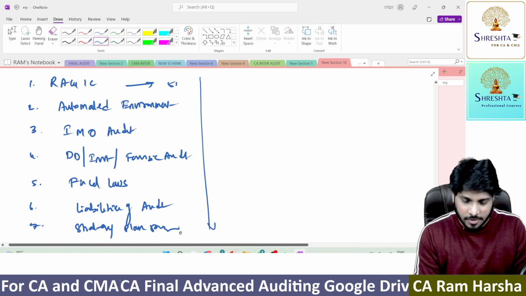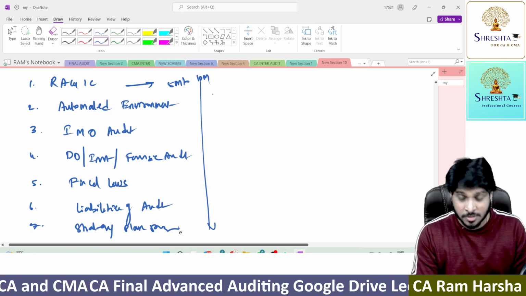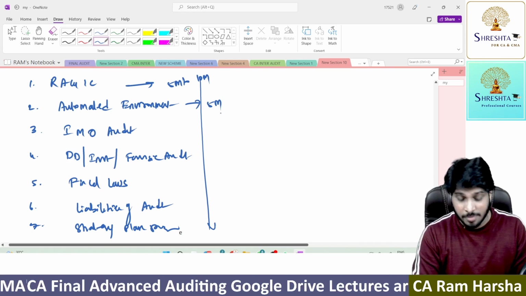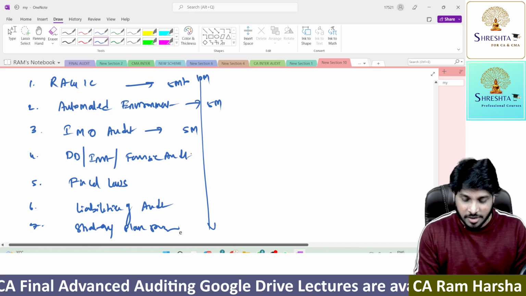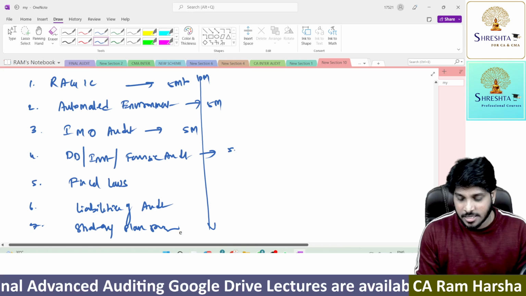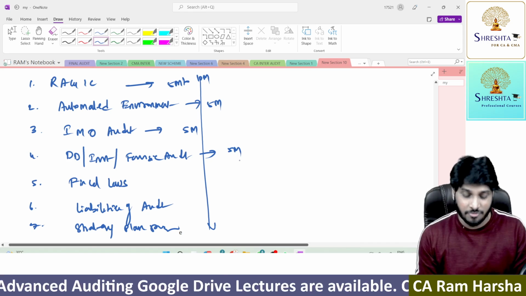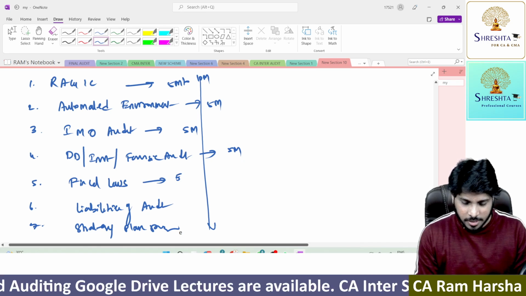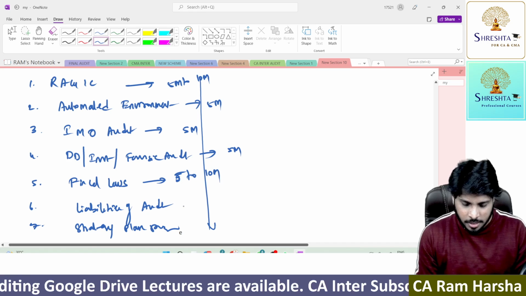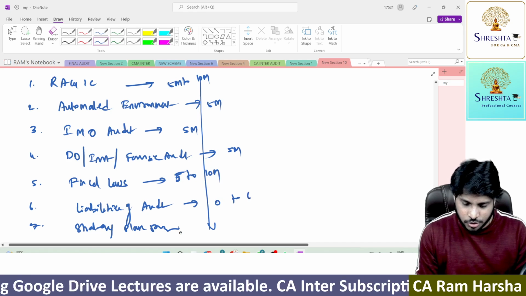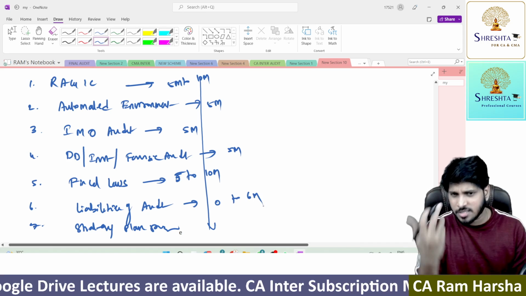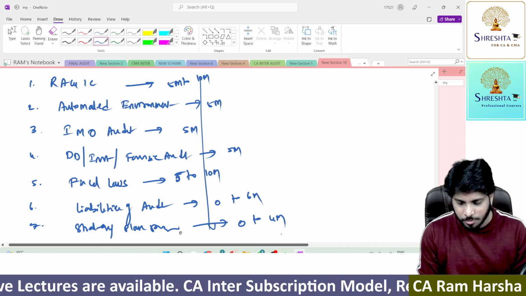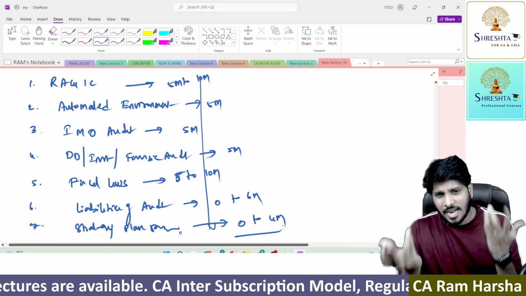The risk assessment chapter will have a weightage of 5 to 10 marks, sometimes 10 marks may come or maybe 5. Automated environment, damn sure a 5 marks question. IMO audit, damn sure a 5 marks question. Due diligence, investigation, forensic, put together, minimum 5, maybe sometimes 10 might also come. Fiscal loss, 5 to 10 marks. Liabilities of auditor, 0 to 6 marks; sometimes they may ask a question on that, sometimes they may not. Strategy point of view, 0 to 4 marks. Strategy is also not that important.